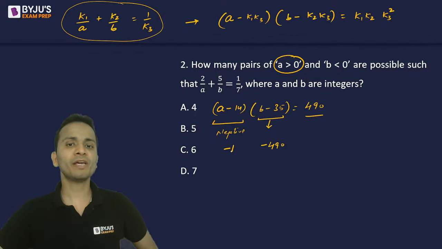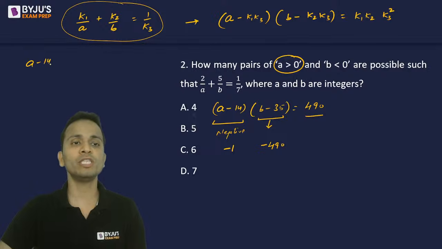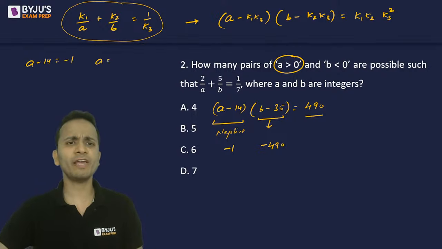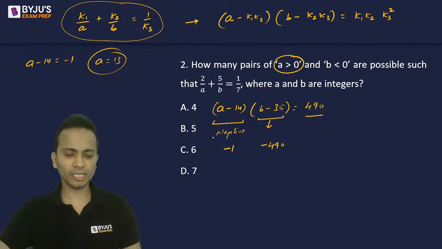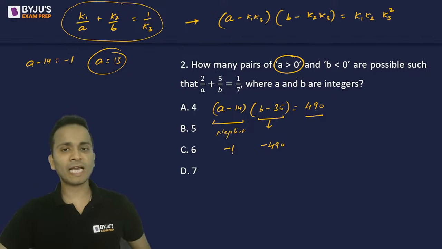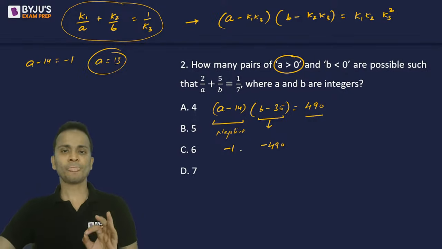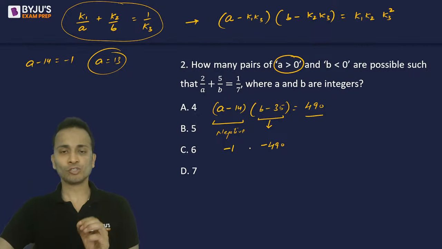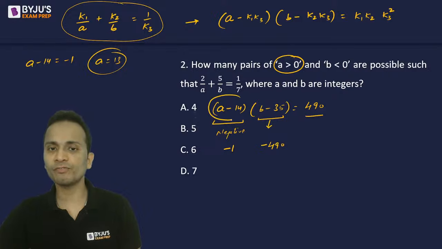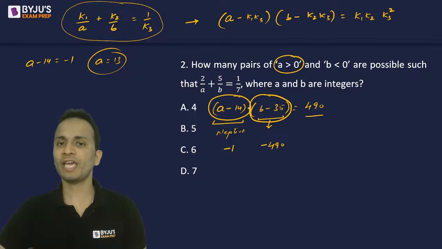From here I get the positive value of A. If A minus 14 is -1, the value of A will be 13. So A minus 14 can be -1, correspondingly B minus 35 will be -490, and this will give me one solution. First of all, I'm writing the values of these entire brackets. Using that, you will be able to find the values of A and B.